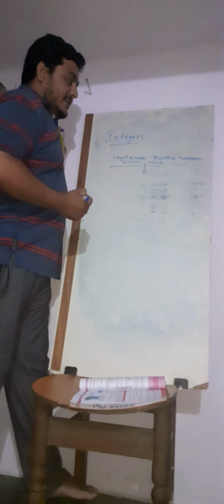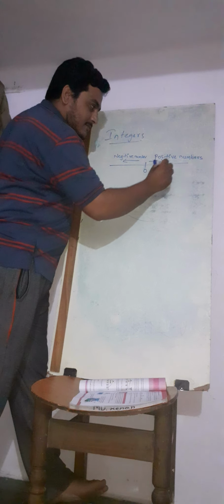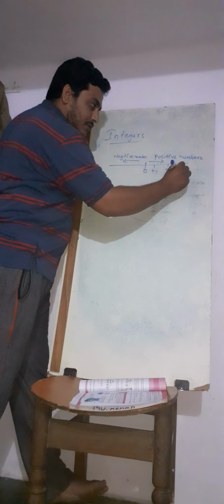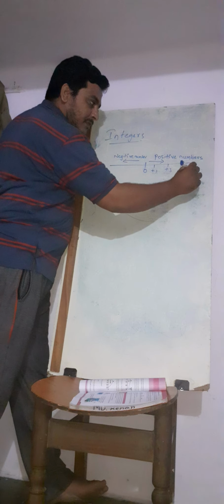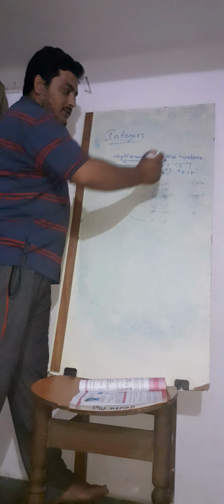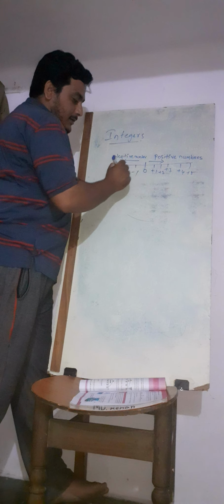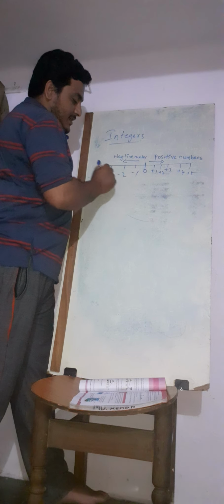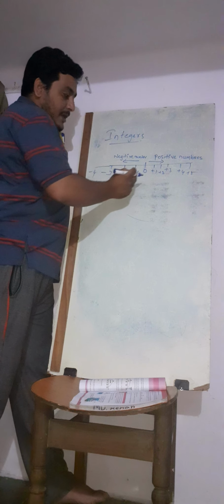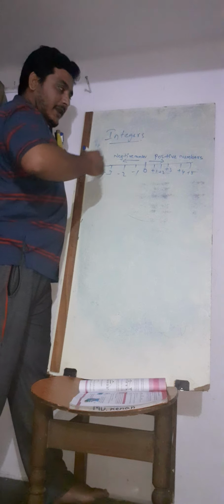Okay, if I am representing the positive numbers, if I am going toward the right side, it will be taken as positive numbers: plus 1, plus 2, plus 3, plus 4, plus 5. All of these will be represented as positive numbers. If I am coming to the left side: minus 1, minus 2, minus 3, minus 4. It means I am going on decreasing, not increasing.